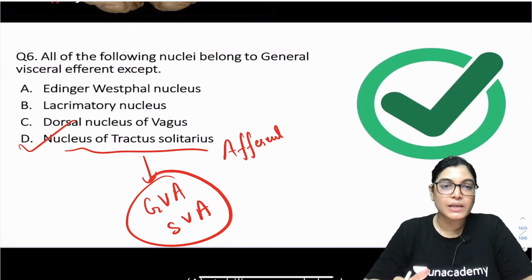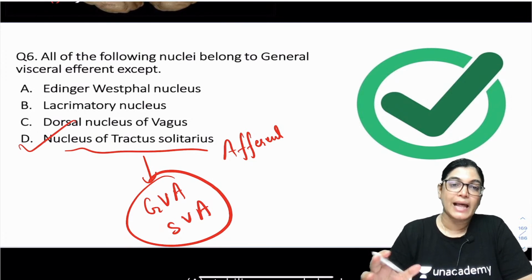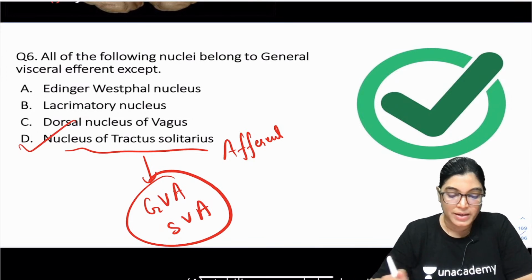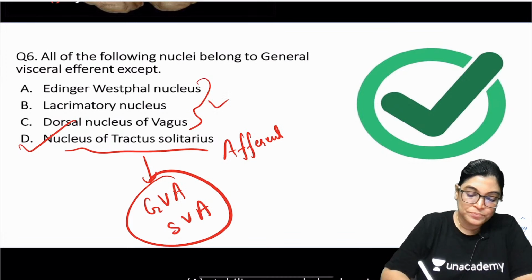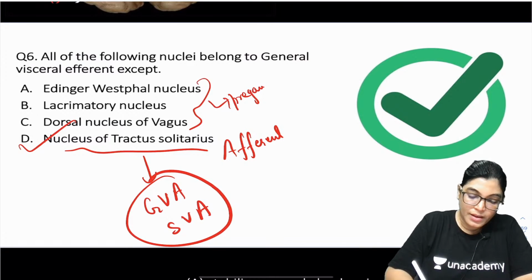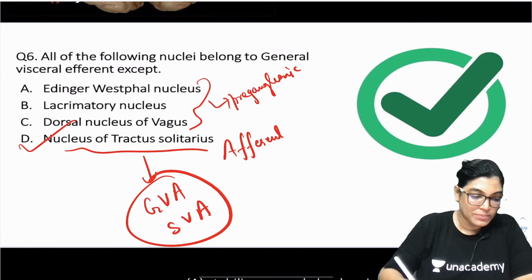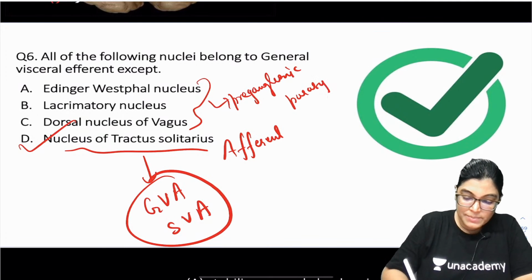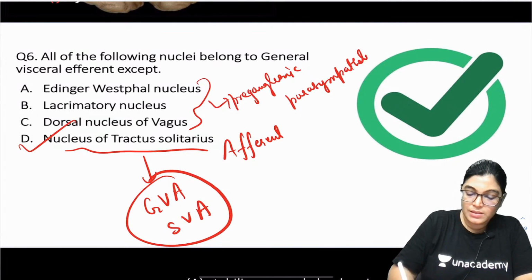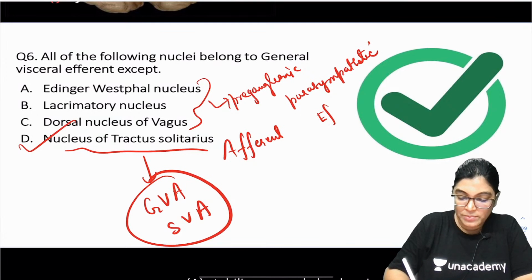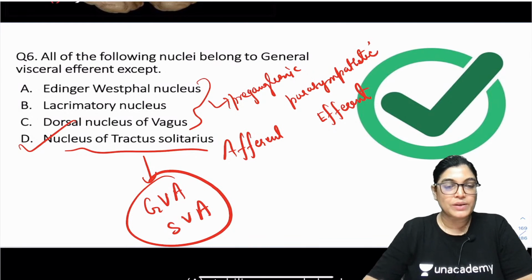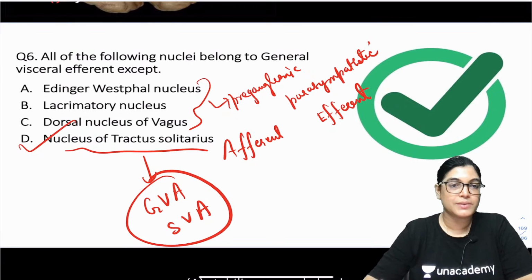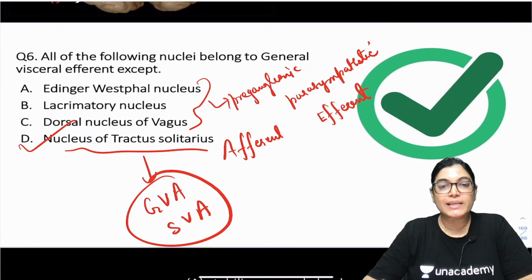When we talk about the other nuclei, that is Edinger-Westphal nucleus, lacrimatory nucleus or dorsal nucleus of vagus, they belong to parasympathetic efferent. They are carrying preganglionic parasympathetic efferent fibers. Got it, everyone? So Edinger-Westphal nucleus, lacrimatory nucleus and dorsal nucleus of vagus carry parasympathetic efferent fibers. Only nucleus of tractus solitarius is afferent.